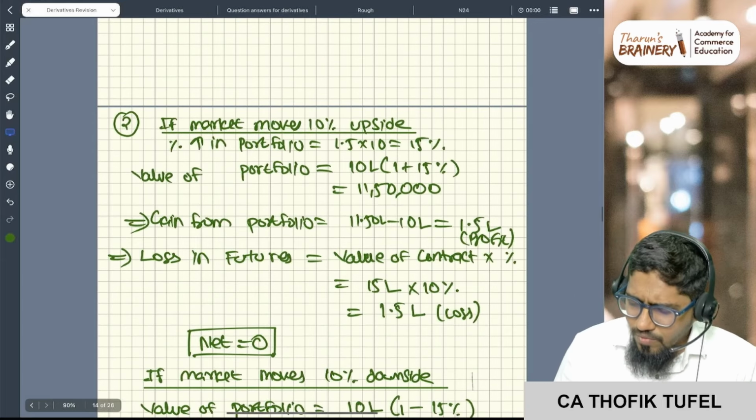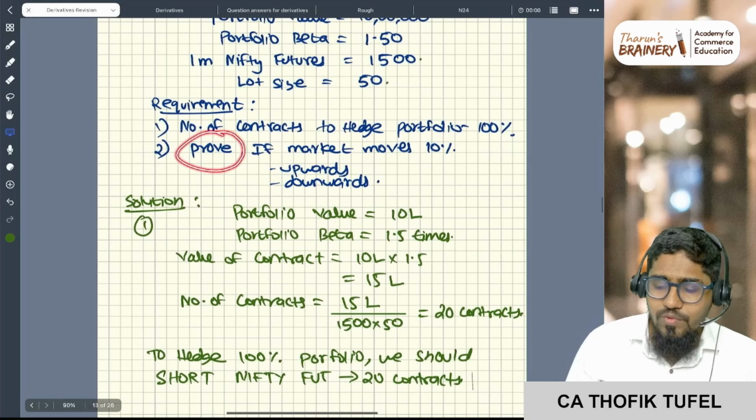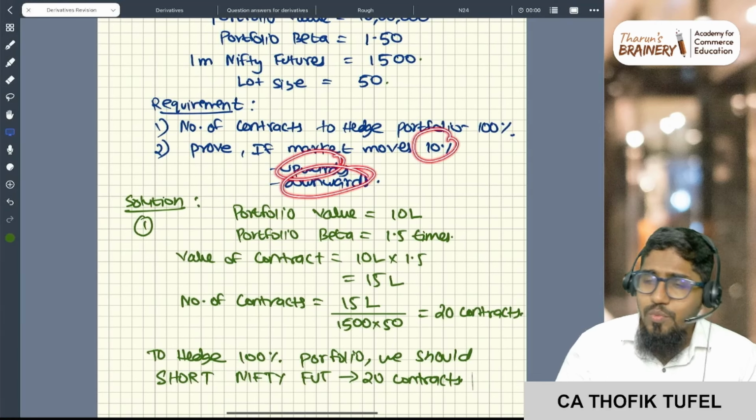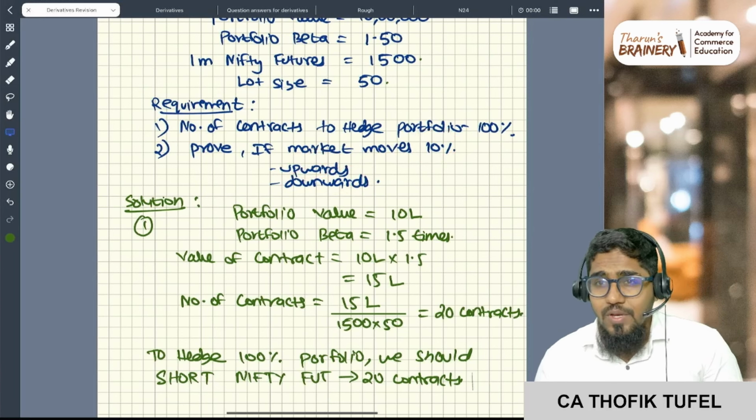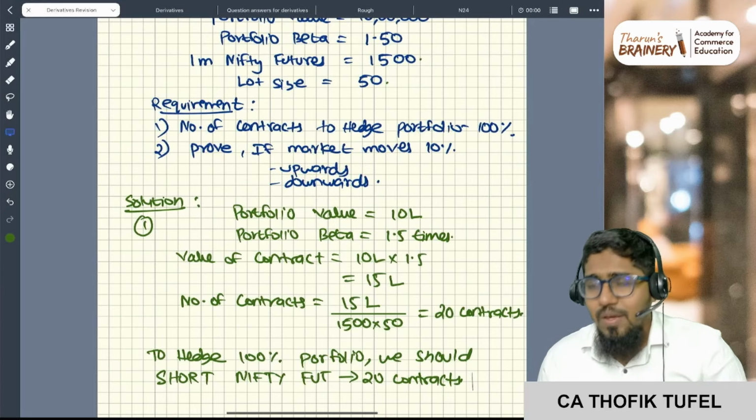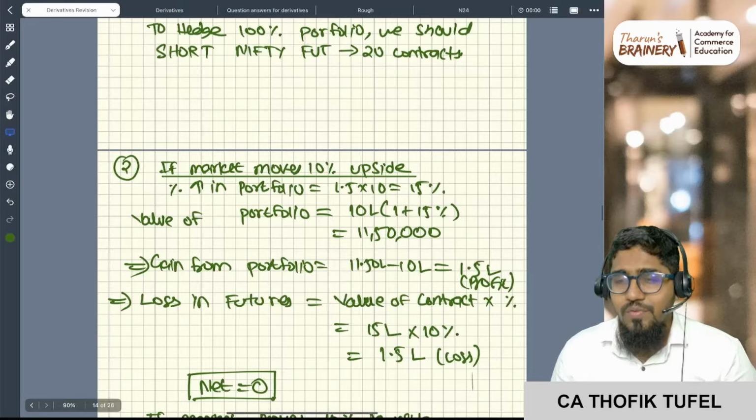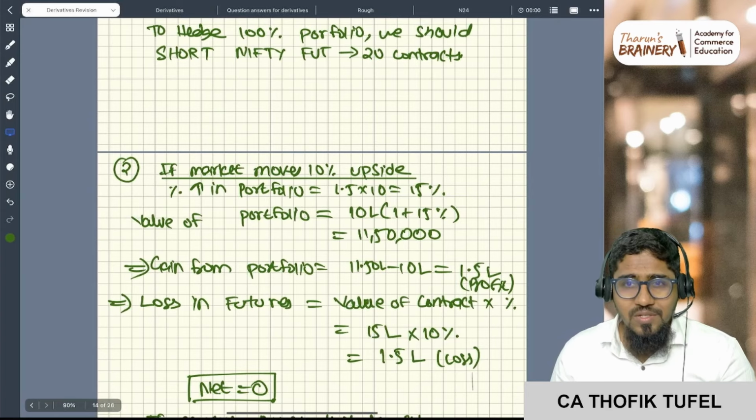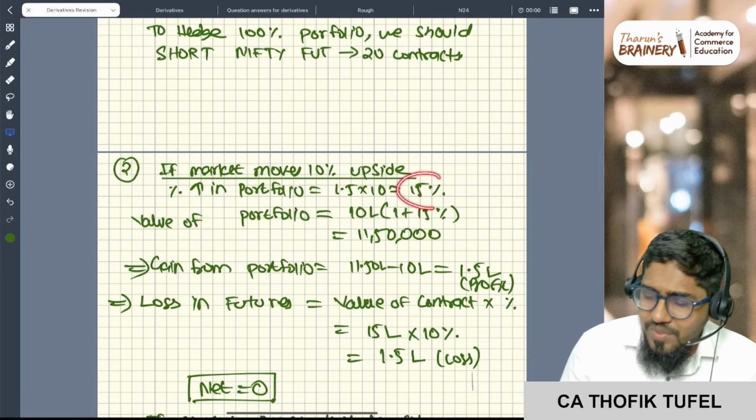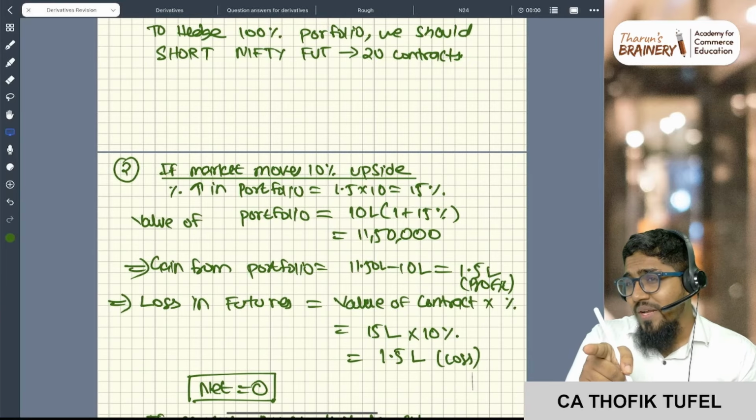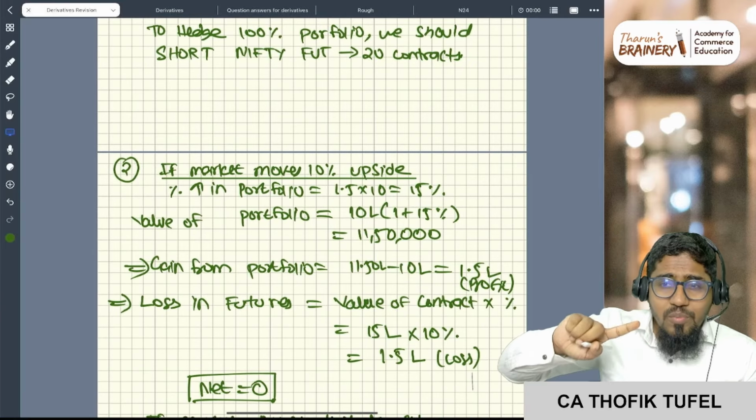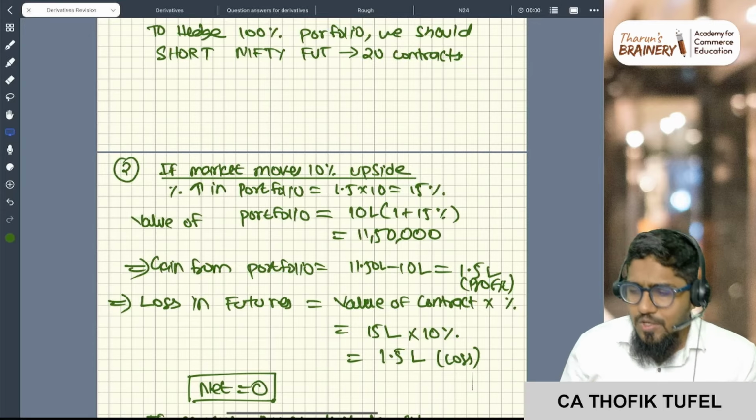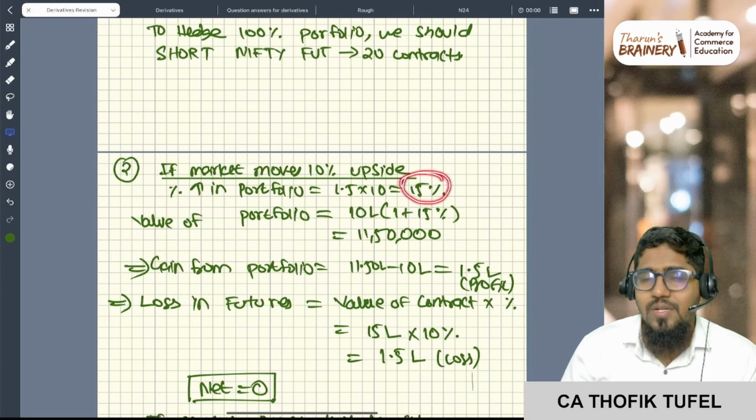Super. Now you see, you prove to me whether it is hedged or not. If the market is moving 10% up, if the market is moving 10% down, what will happen? Let's say the market is moving 10% up. So my portfolio will move by 15 percent, correct? Because my portfolio beta is 1.5 times. So market moving by 1 percent, portfolio moves by 1.5 percent. Market moving by 10 percent, portfolio moves by 15 percent.